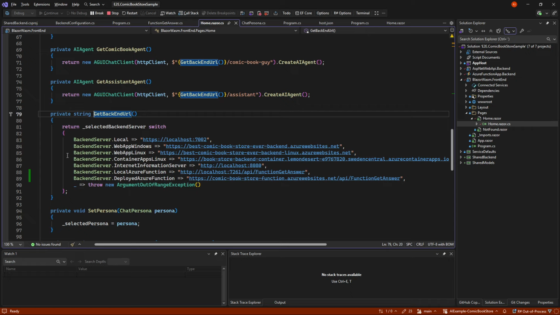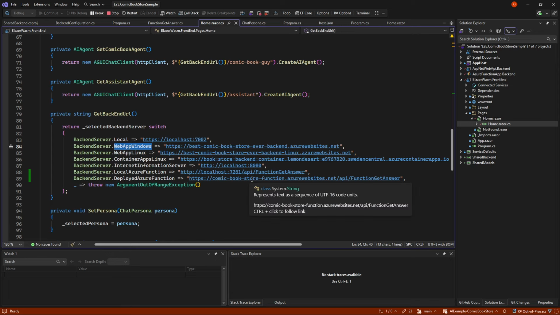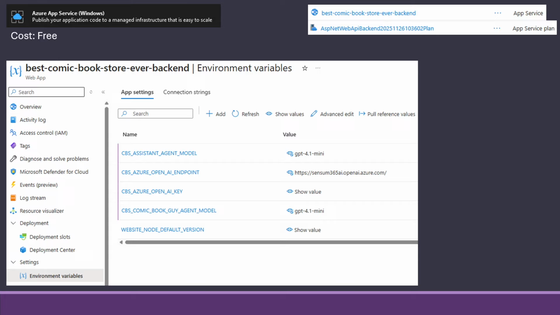So if we're in local, we hit this one, but in the Windows app that we have deployed, it's the best comic book store ever backend. And we're not buying any domains or anything. We're just using the Azure website. So in order to have the first one, that is what we need to do.